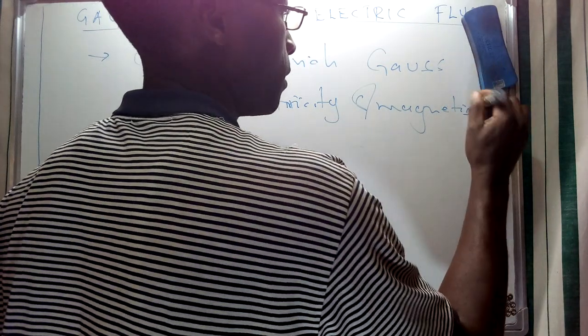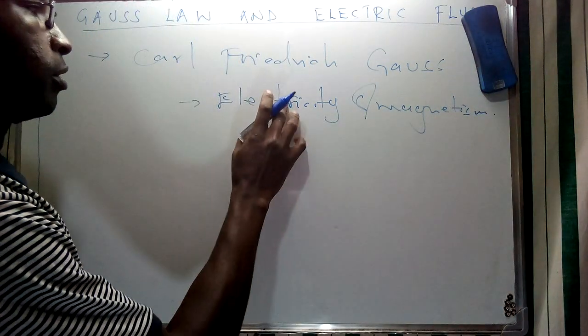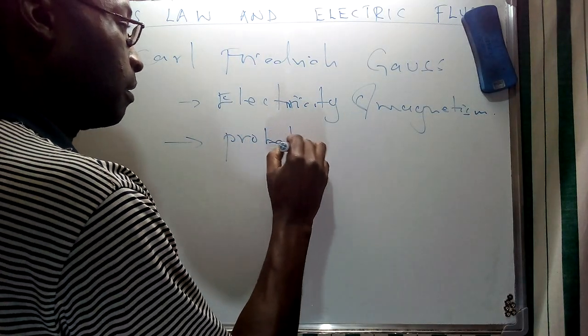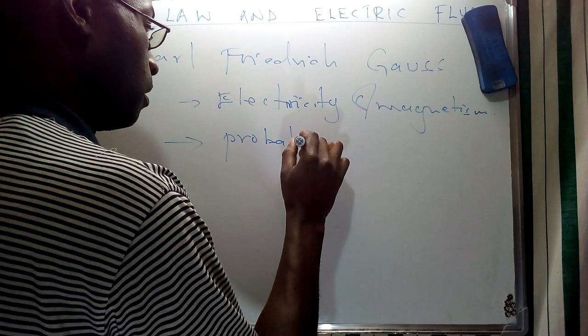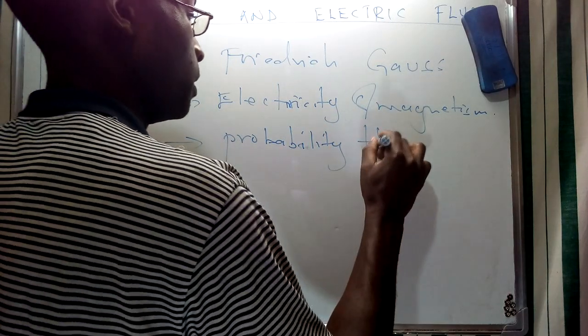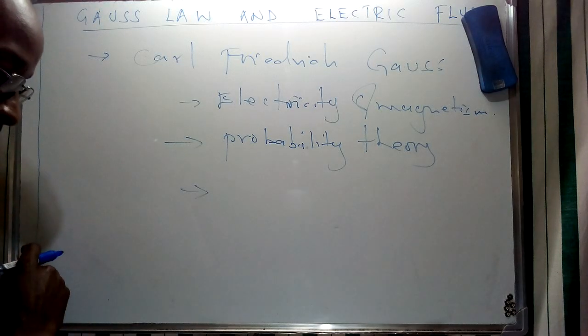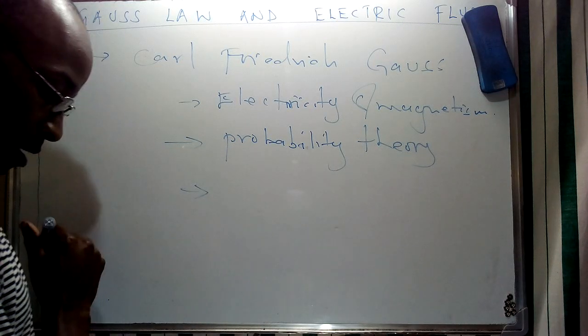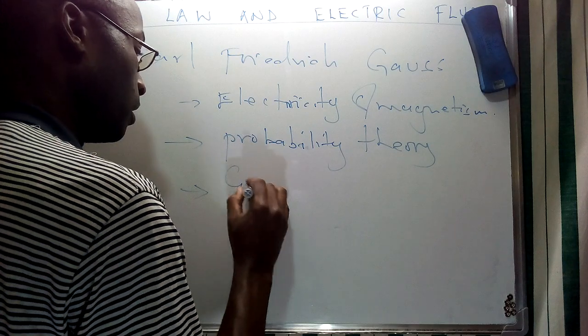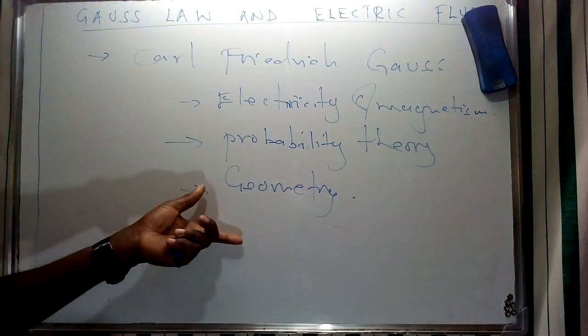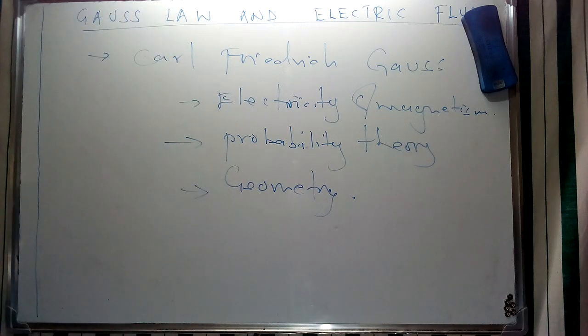Hope my handwriting is legible. This is his contribution in electricity and magnetism, the probability theory, and of course we're going to see other contributions of Friedrich Gauss in other areas of geometry and even astronomy, which are going to play a fundamental role in development of related fields for this concept of electric fields.